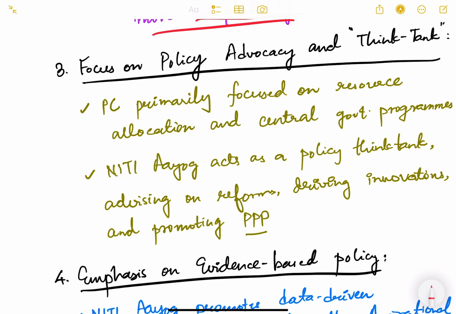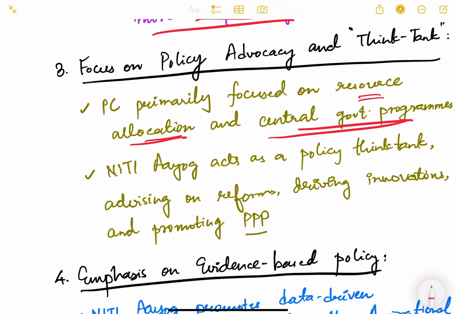Now, focus on policy advocacy and think tank. Planning Commission primarily focused on resource allocation and central government programs. Planning Commission used to dictate that this much fund will be given to education, this much will be given to health, this scheme will be brought, without taking any feedback from the states and from the ground level.